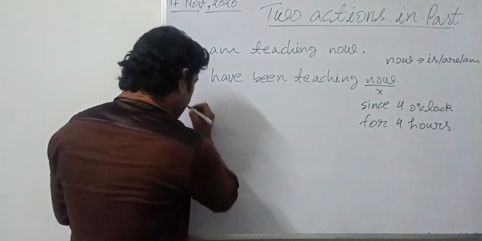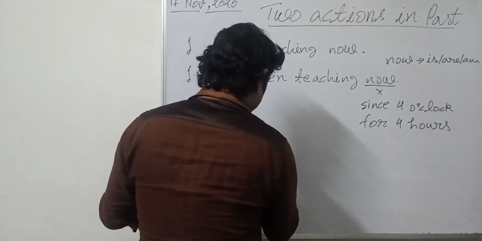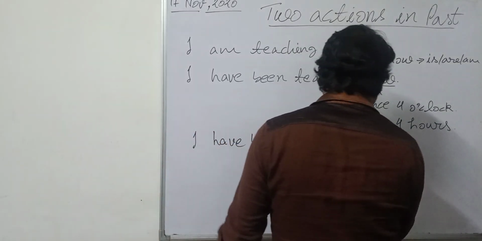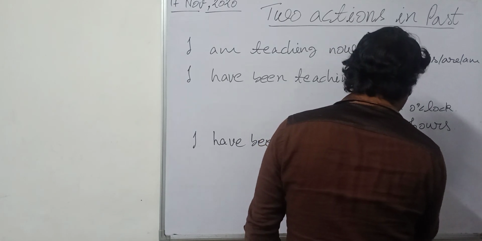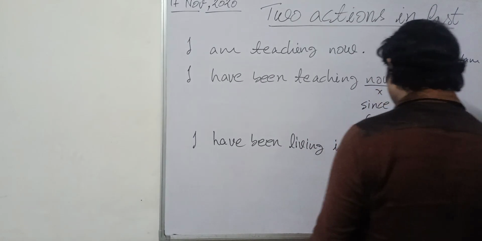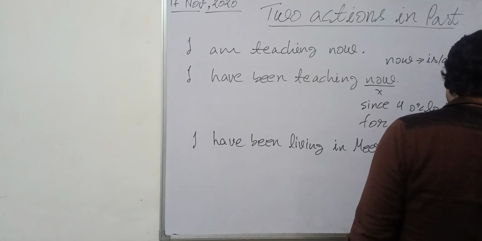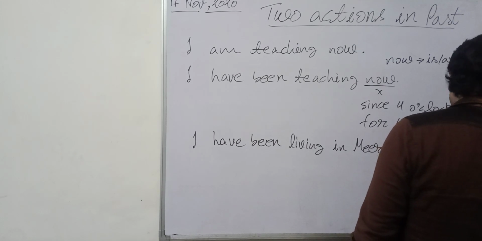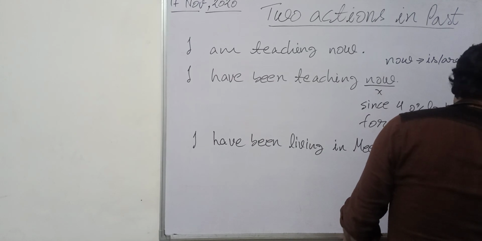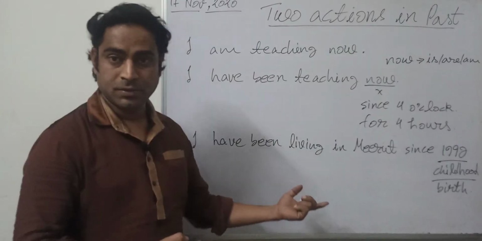Like, I have been living in Meerut, Delhi, Calcutta, Bareilly, any city. I have been living in Meerut since 1990, or you can say since childhood, or you can say since birth, right?